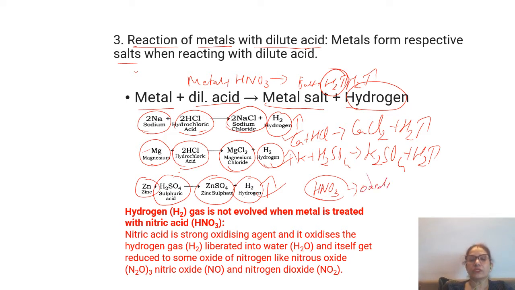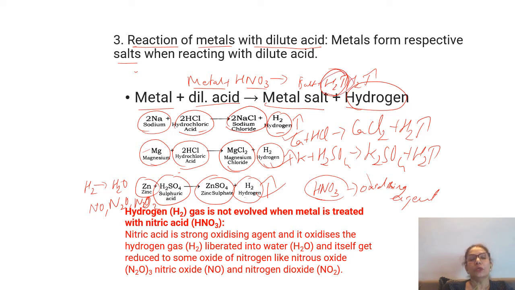It's a very good oxidizing agent. And so what does it do? It will oxidize the hydrogen. If you see here, hydrogen is released. So when the hydrogen is released, this hydrogen will be oxidized to water and it also forms oxides of nitrogen like nitrous oxide, nitric oxide, or it can form NO2, nitrogen dioxide. So nitric acid, when it reacts with the metal, it does not give out hydrogen.